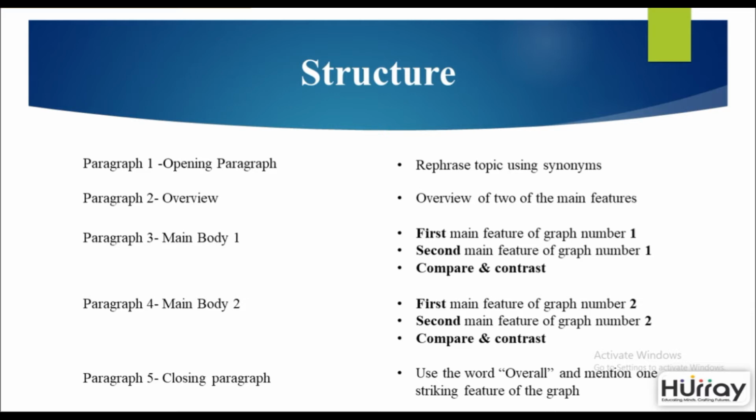Once you're done, go to paragraph 3, which will consist of your main body. Here, you will write the first main feature of graph number 1, which is your line graph, then the second main feature, and use a language of comparison and contrast to bring out the differences or similarities. Similarly, you go to paragraph 4, which is your main body 2. Again, here you will write your first main feature, but this time it will be of graph number 2, which is a bar graph. Also mention the second main feature, compare and contrast the differences and similarities. Towards the end, you will come to the closing paragraph. Please make sure you mention the word overall and mention one striking feature of the graph.